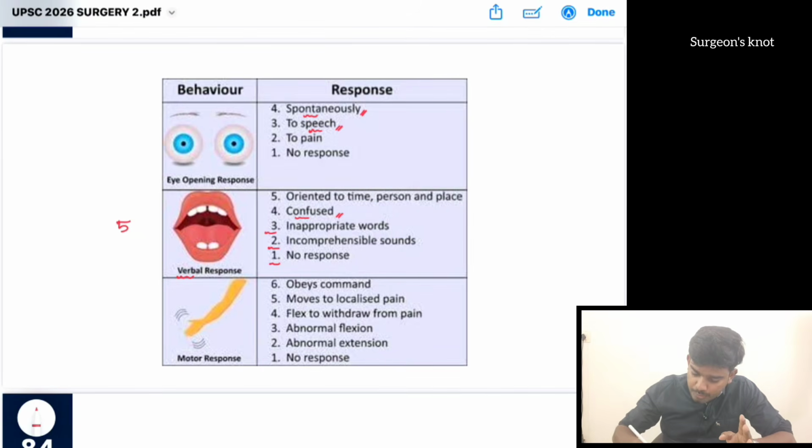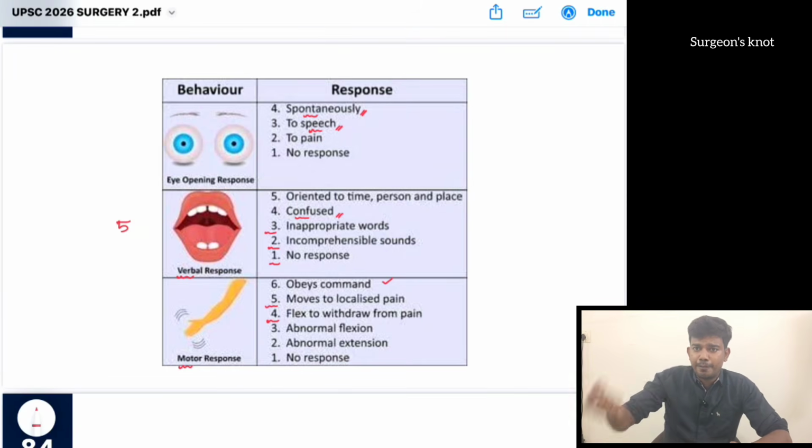Then motor response. If he obeys your commands, if you ask him to raise the hand and the patient raises the hand, then it is M6. If he moves to localize the pain, if the patient moves the hand and localizes the pain, saying the pain is here, then it is M5. If he flexes to withdraw from pain, if you give pain here and he flexes the hand in withdrawal, then it is M4.